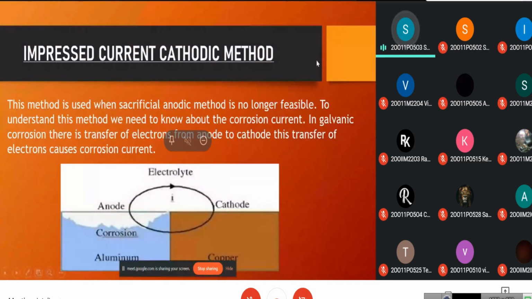So now let us get into another topic, impressed current cathodic method. This method is used when sacrificial anodic method is no longer feasible. To understand this method, we need to know about the corrosion current. In galvanic corrosion, there is transfer of electrons from anode to cathode. This transfer of electrons causes corrosion. As you can see in the picture, there is a current between anode and the cathode.